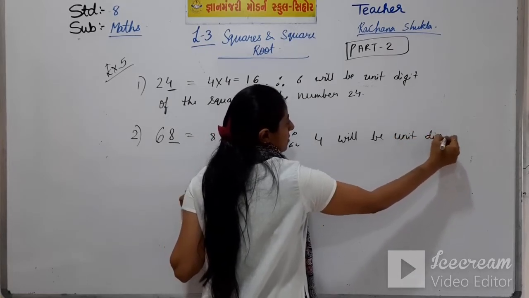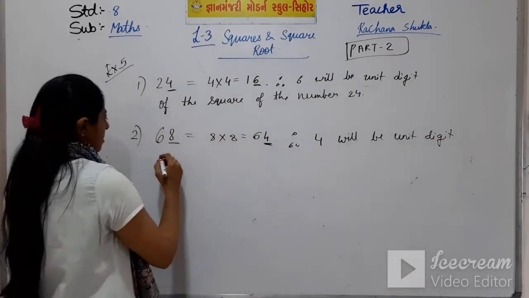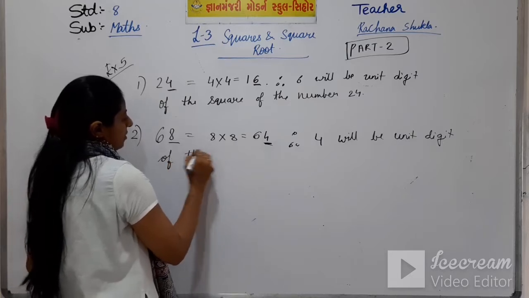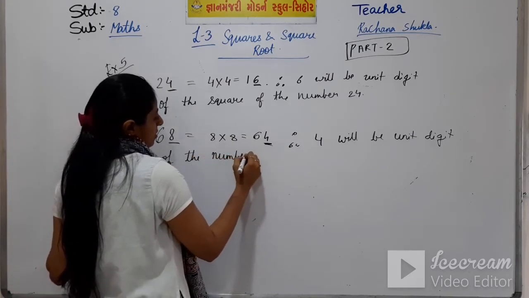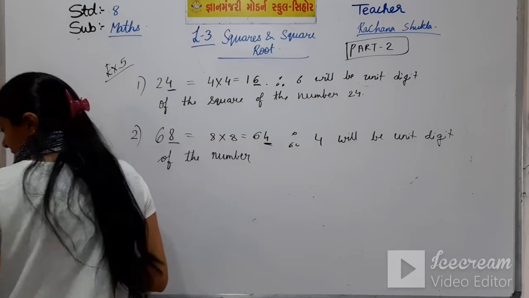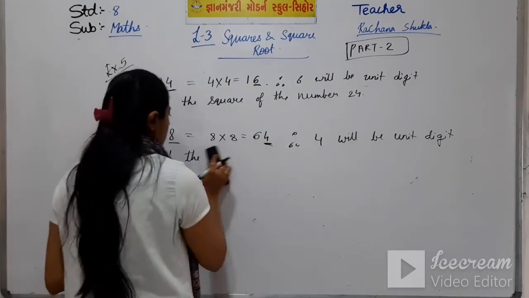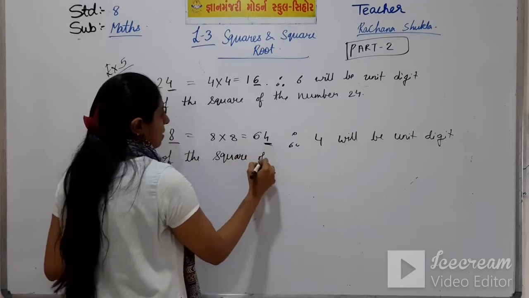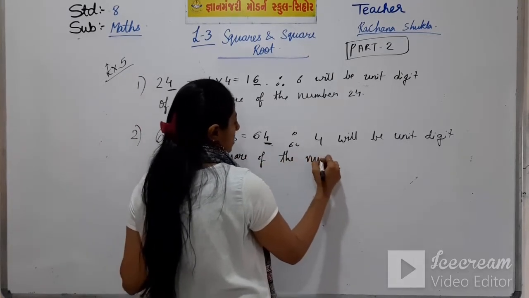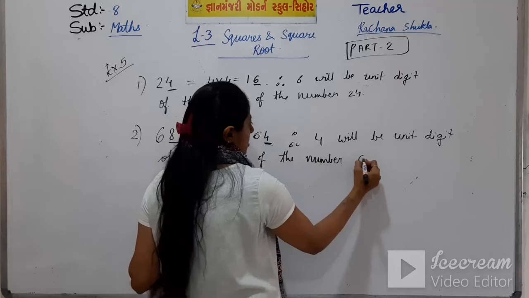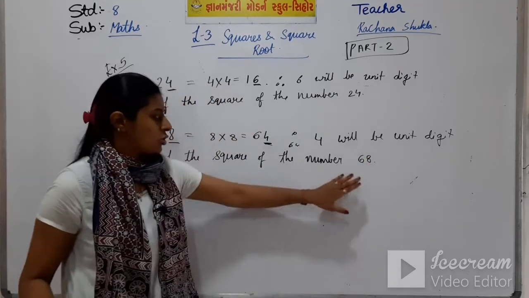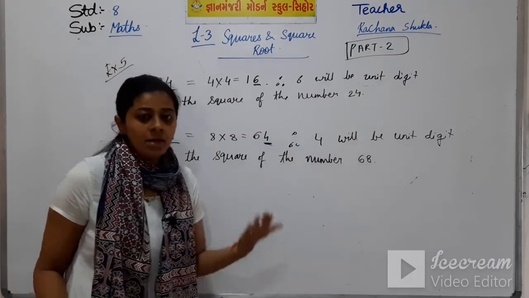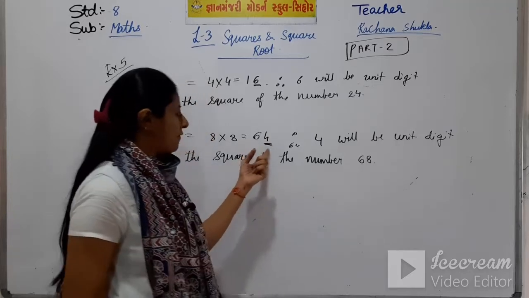the unit digit of the square of the number 68. So, the square of 68 will end in digit 4.